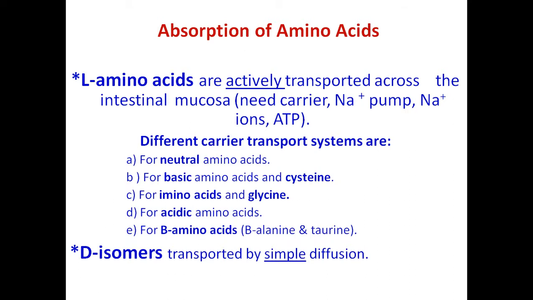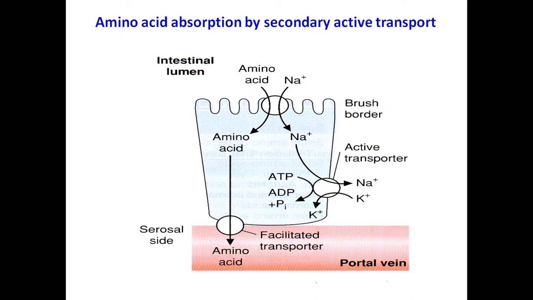We will see what is the transport carrier system for amino acid absorption in the intestinal cell. So, amino acid absorption by secondary active transport. This is called secondary active transport. Here, let's say this is a blood vein, this is the intestinal cell, and this is the intestinal lumen. In the intestinal lumen only the digestion of food is taking place. Now proteins are digested and free amino acids are released during digestion. So these free amino acids will be absorbed by the intestinal mucosal cell.